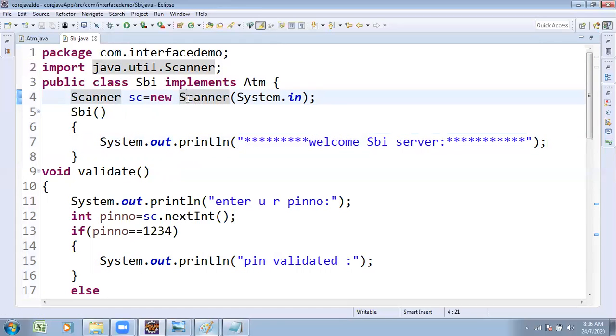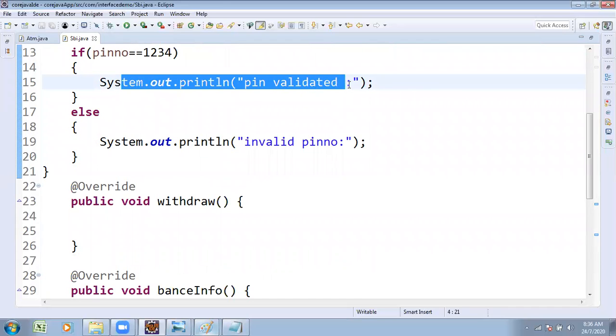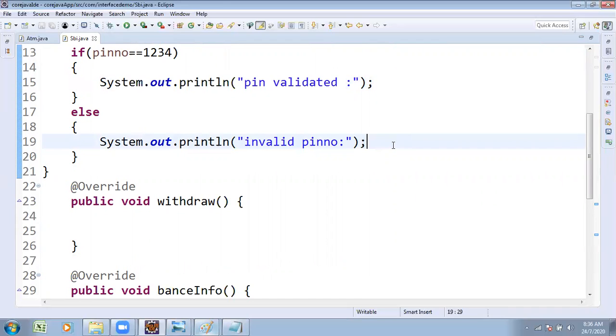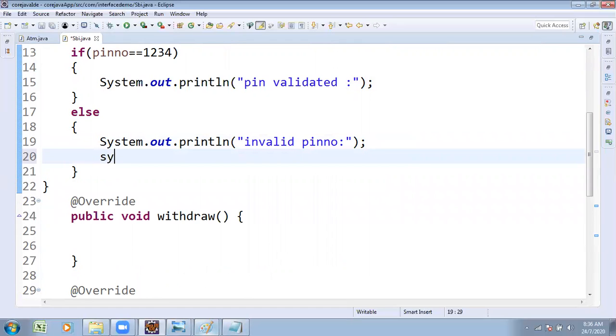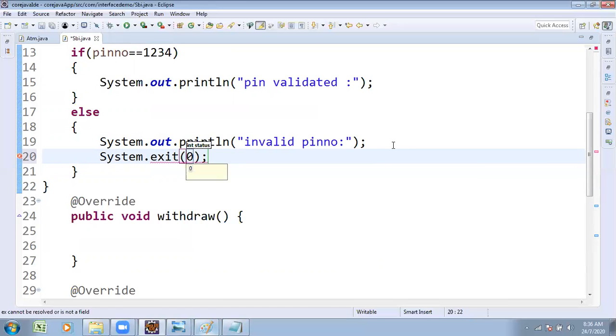Try to observe. Here I plan to write the validate method. If the PIN number is correct, you enter and everything is fine. If invalid, no more continuation, I want to quit. System.exit(0), the exit method, terminates the program. System.exit(0) is for termination of the application.